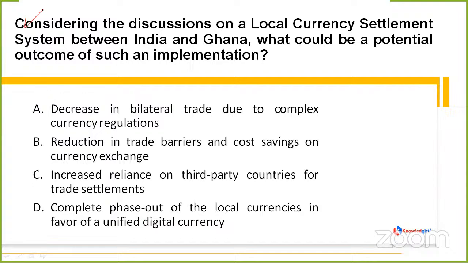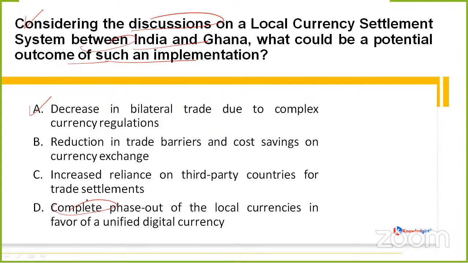Next question is talking about considering the discussions on a local currency settlement system between India and Ghana, what could be a potential outcome of such an implementation? Whether decrease in bilateral trade due to complex currency regulations, reduction in trade barriers and cost savings on currency exchange, option C, that is increased reliance on third-party countries for trade settlement, or option D, which is complete phase out of the local currencies in favor of a unified digital currency.